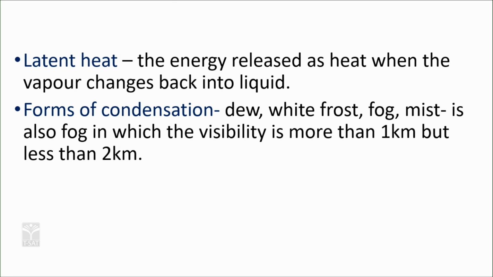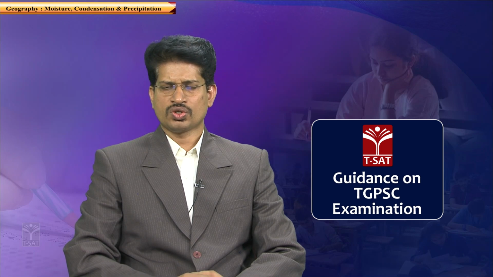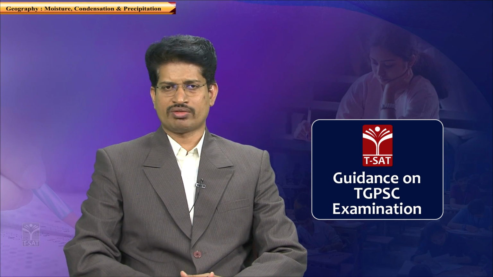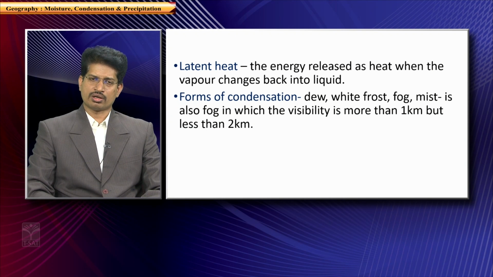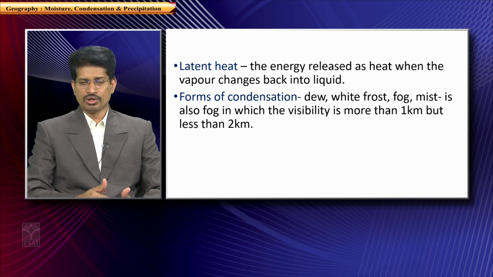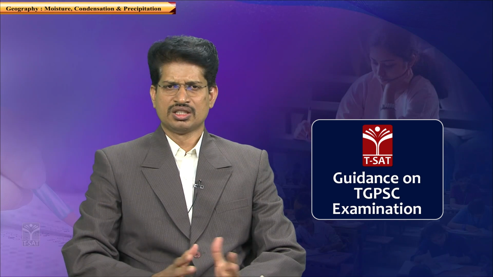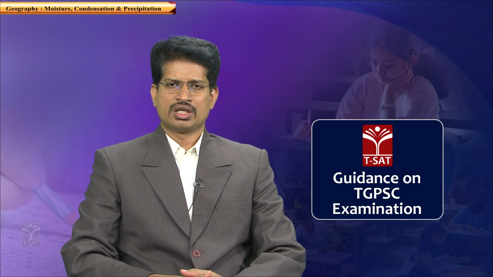Dew is a condition where water vapor is converted into water when the temperature is above 0 degrees, above freezing point. Frost happens when the temperature is below 0 degrees, when water vapor can be converted into ice. So, these are the different forms of condensation.